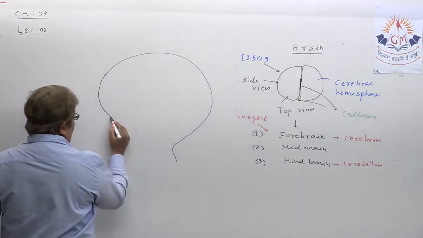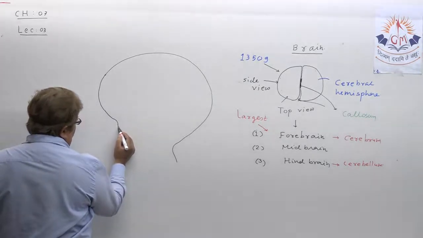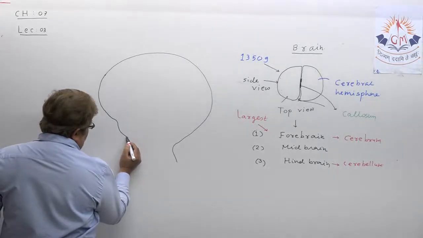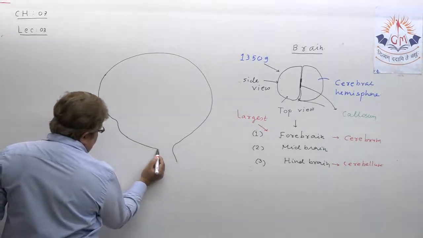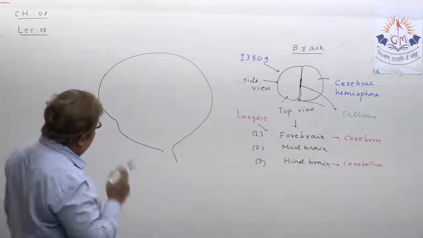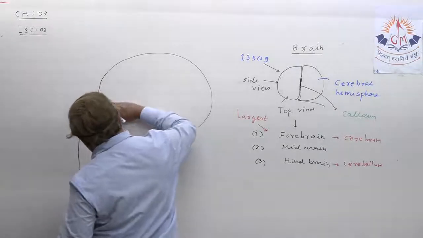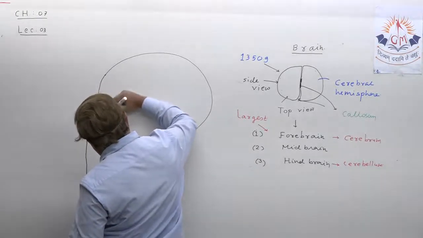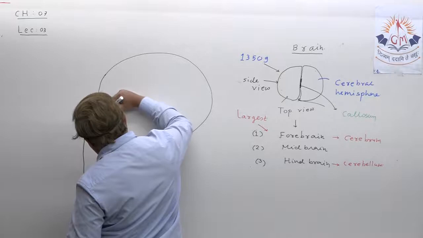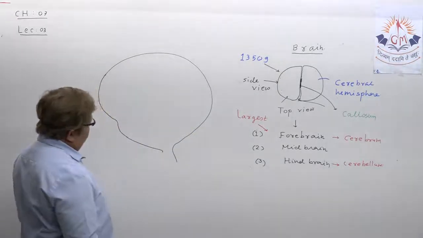Okay. From here, take some turn up till this. Chalo. Let us try to understand and draw the human brain. First you draw this way. Okay. Now